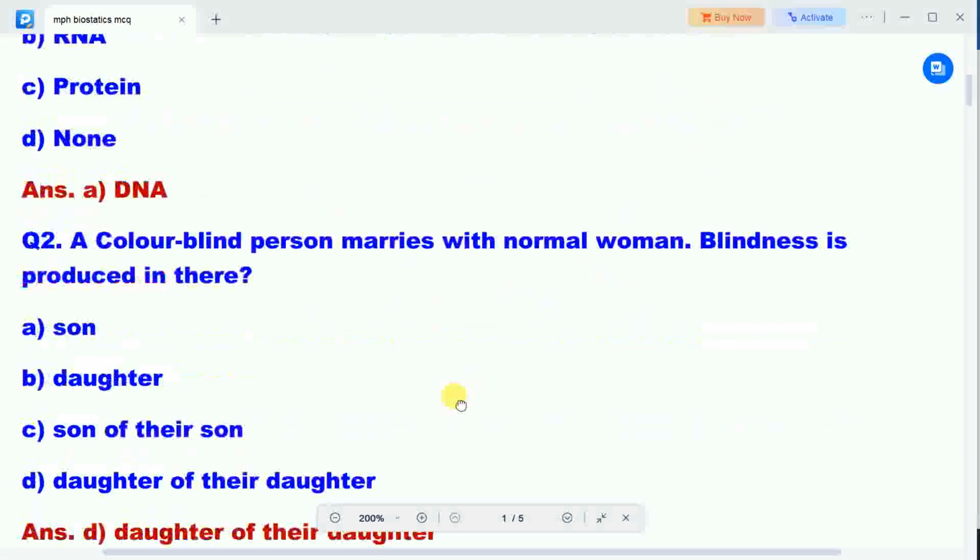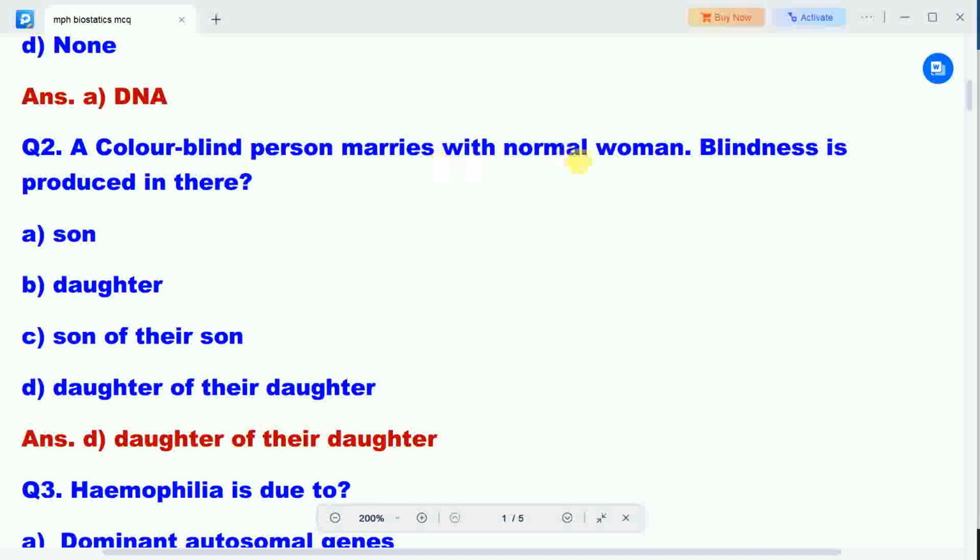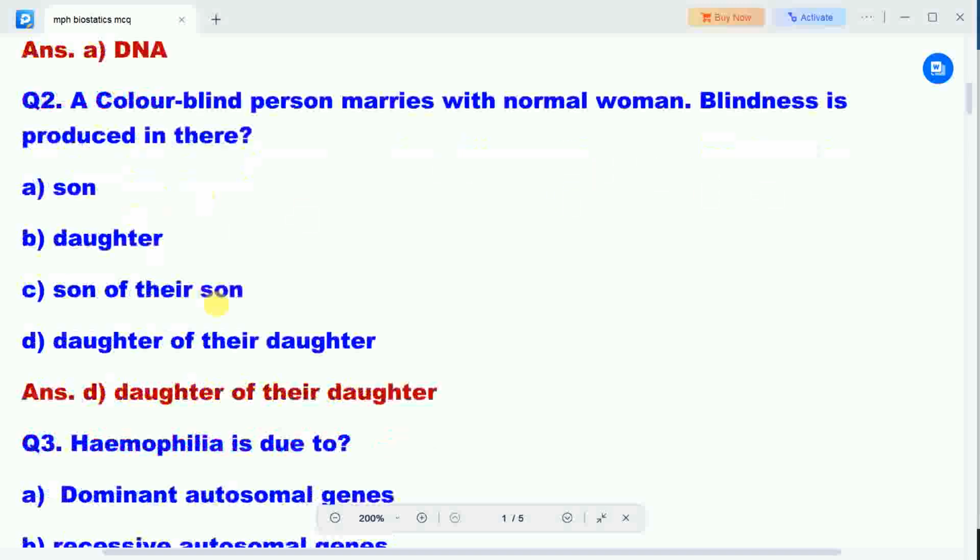Next question is, a color-blind person marries a normal woman. Blindness is produced in their. Options are son, daughter, son of their son, daughter of their daughter. Correct answer is daughter of their daughter. So if a color-blind person marries a normal woman, blindness is produced in the daughter of their daughter.